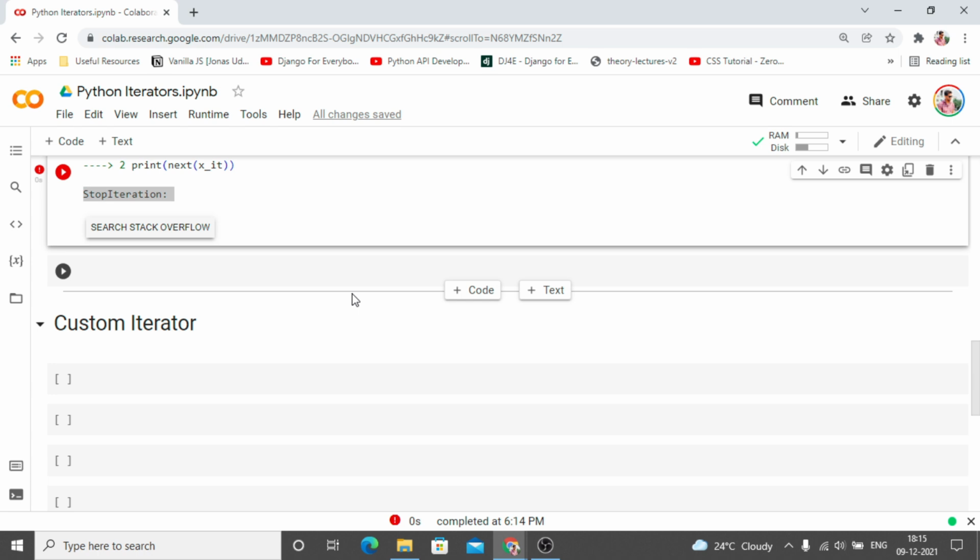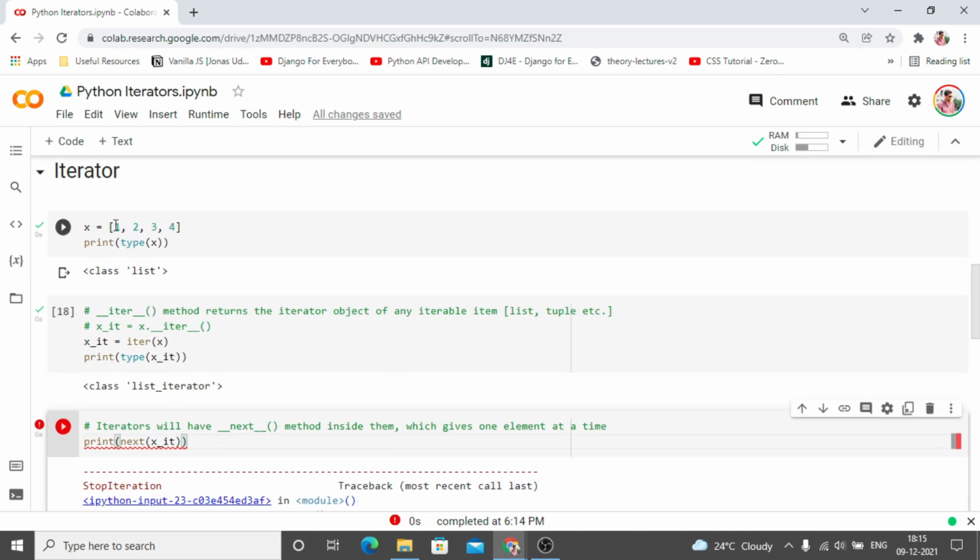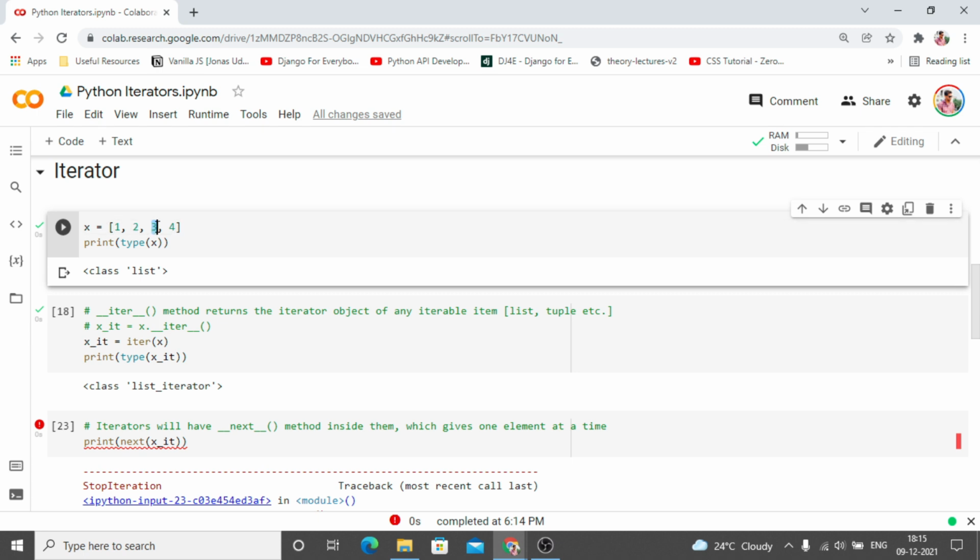So a few quick pointers that I would want to tell you: first, iterators can only go in the forward direction. You see that when we are calling the next method, we have 1, then 2, then 3, then 4. When we are at 3, there is no way to go back to 2, and when we are at 2, there is no way to go back to 1.